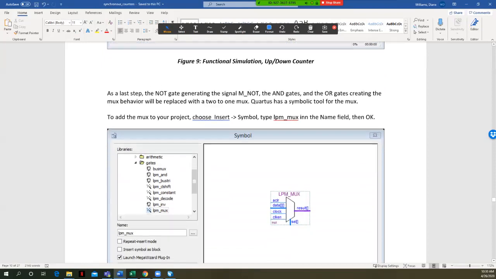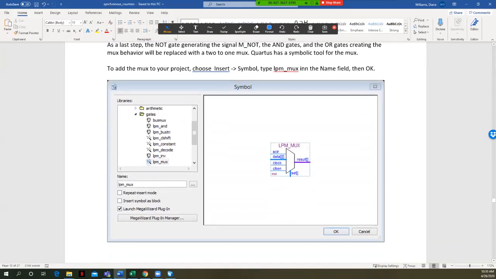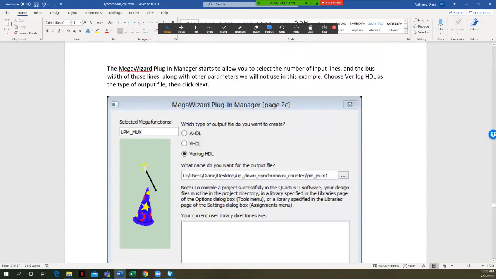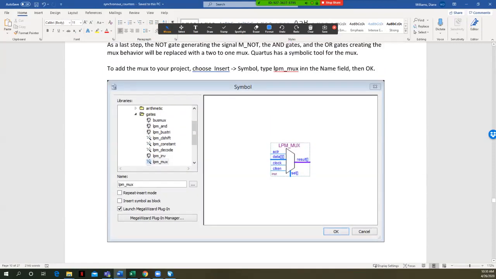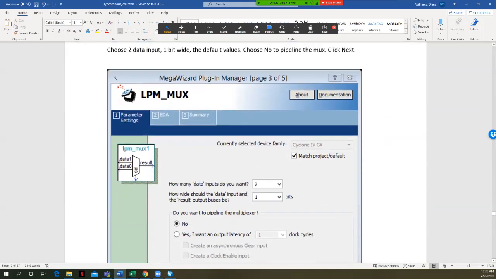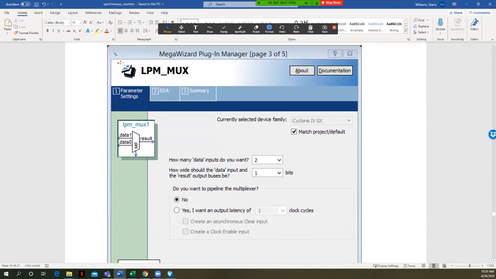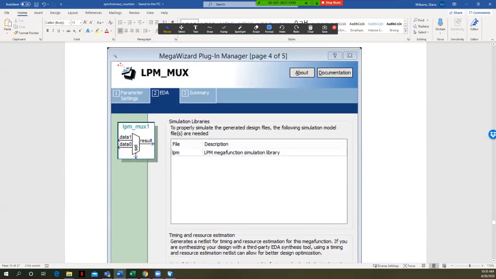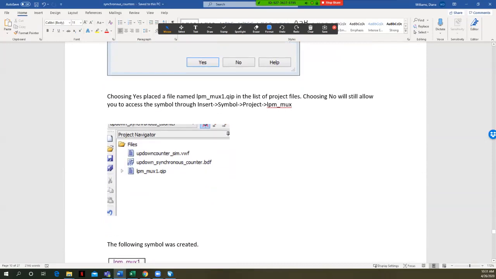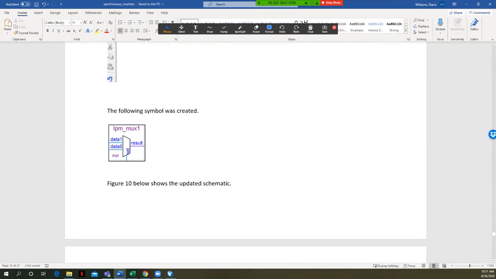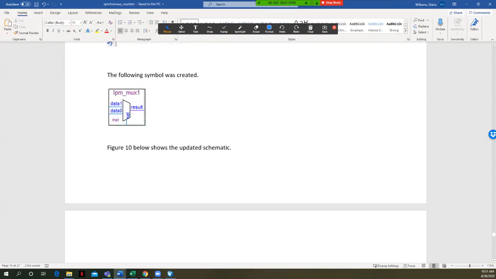Like I said, here's where I show you where I actually use this LPM mux and this MegaWizard plugin to create a mux. So I didn't have to create a separate mux circuit. I can use these LPM muxes that are already defined within Quartus, and I can tell it how many input lines. I want 2 input lines. How wide should each one? Well, I just want each one to be 1 bit. Clicking on next, clicking on finish. So this walks you through how to create that. Here's what this particular symbol looked like when it was created, and I could add that into the project.